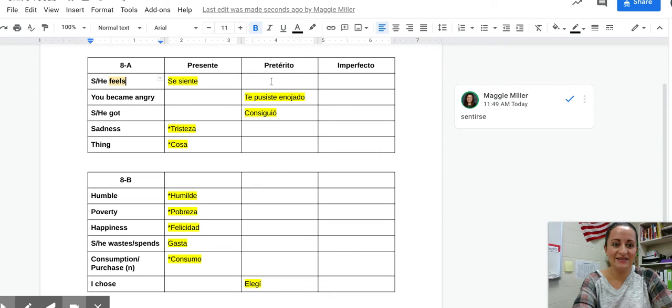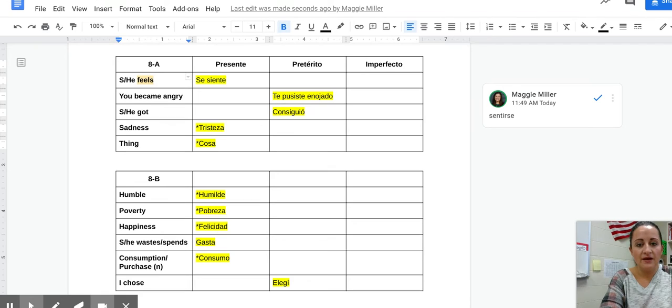So that is the infinitive. Present tense, we see se siente. In the preterite tense, this is an E to I stem change. So when we want to say he or she felt, it'd be se sintió with an accent over the O. Now remember that in the preterite tense, our stem changes happen in the sandal, no longer in the boot, just the sandal. So that's what we're seeing right here.